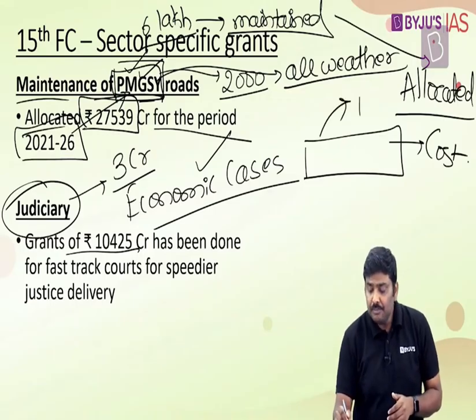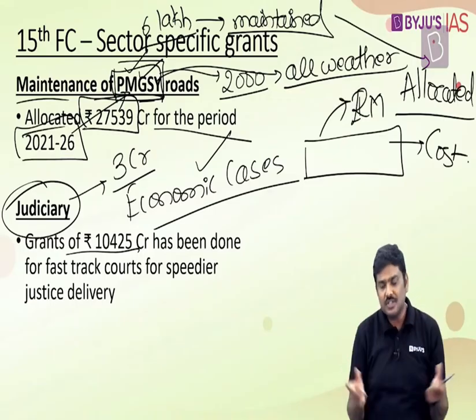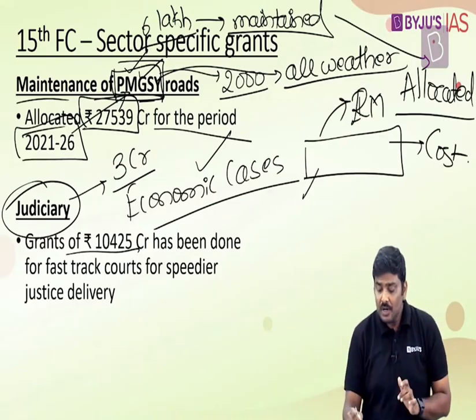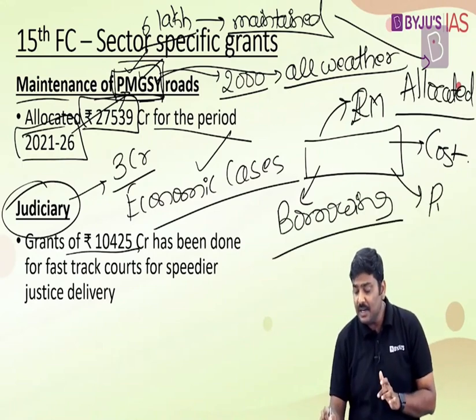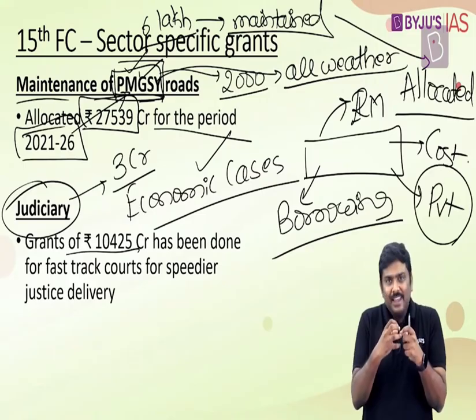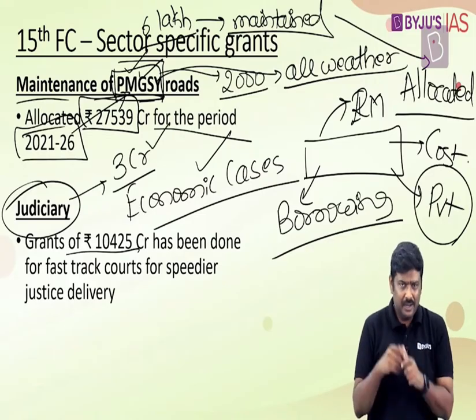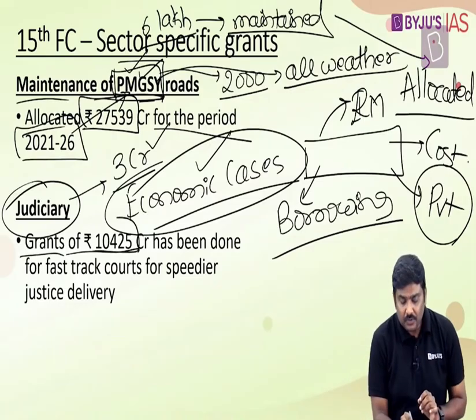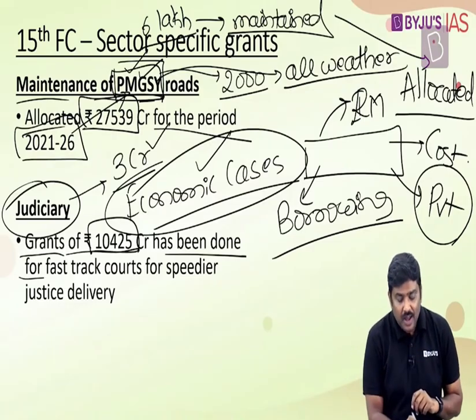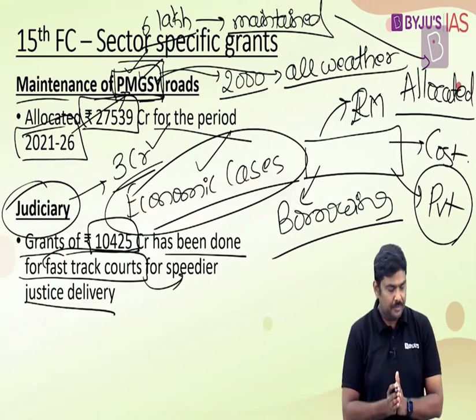The cost of the imports or cost of raw materials might increase, which essentially means the overall cost of developing this infrastructure might increase. And on the other hand, what about the borrowing cost? This particular asset might ultimately become a non-performing asset. This might basically hinder private sector investment in the infrastructure. So the delay in the judiciary system or the burden of the judiciary system is not only having an impact in terms of delaying the justice delivery, it also has an impact on overall economic growth potential of Indian economy. So in order to address this, grants of 10,425 crore rupees has been done by the Finance Commission for fast-track courts in order to ensure there is speedy justice delivery. This is with respect to judiciary.